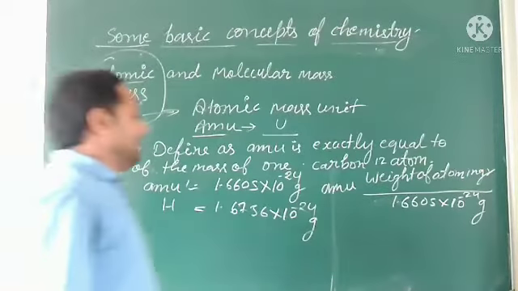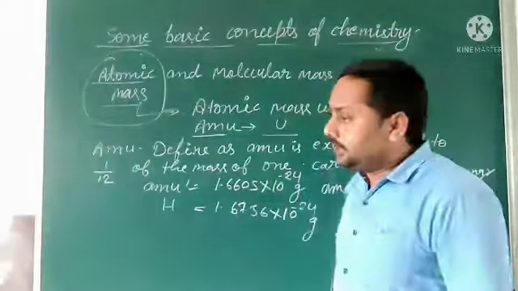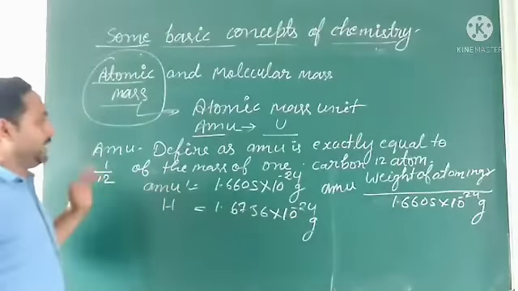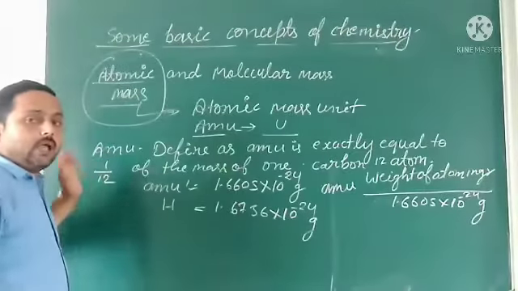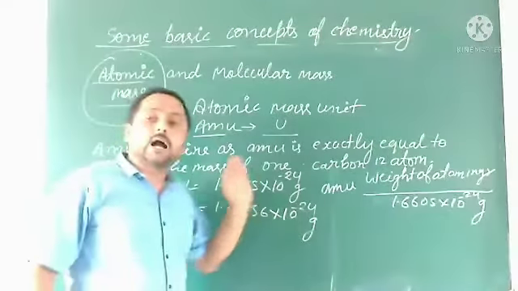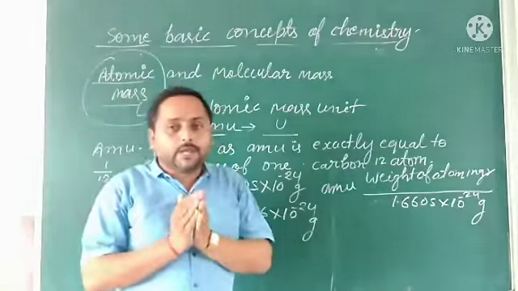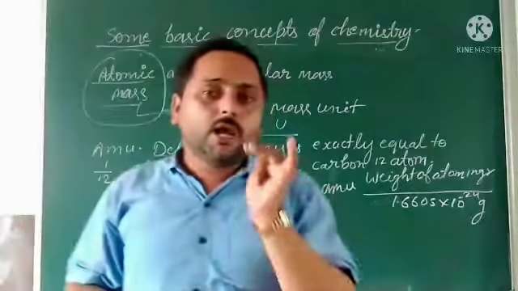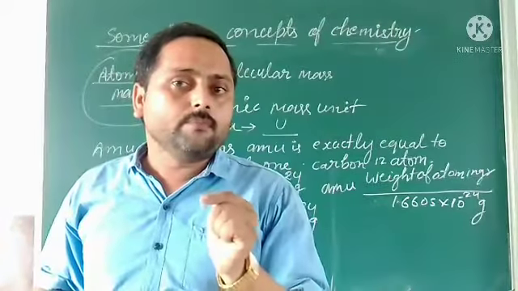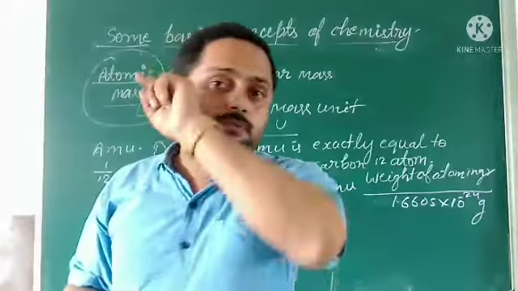One more time I would like to summarize it. AMU is defined as exactly equal to 1/12 of the mass of one carbon-12 atom. And the value of one AMU is 1.6605 into 10 to the power minus 24 gram.